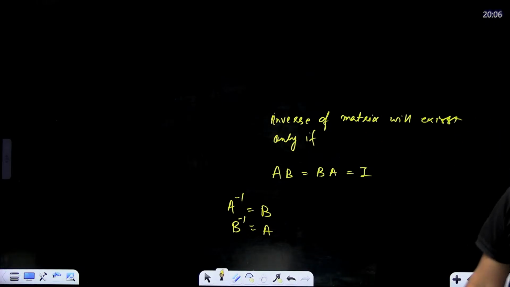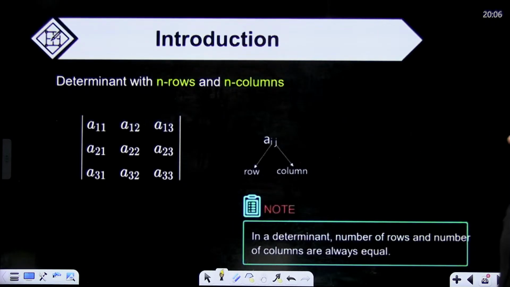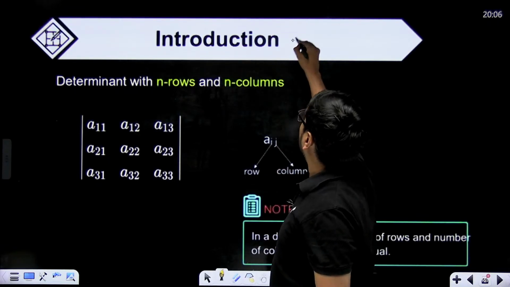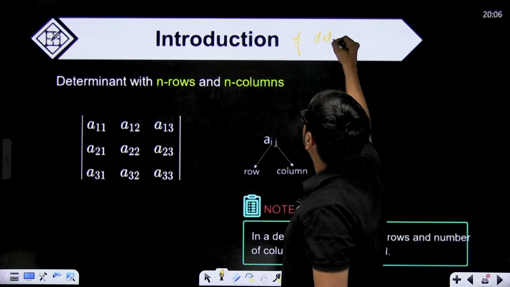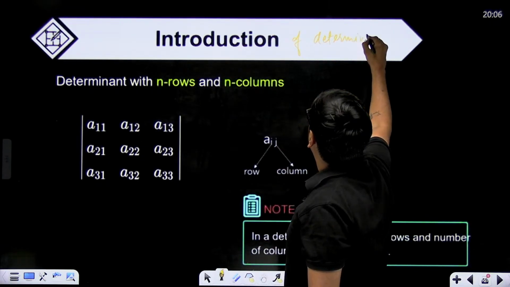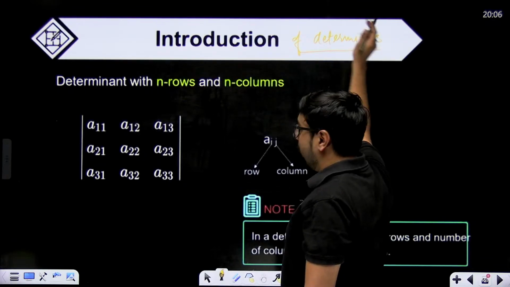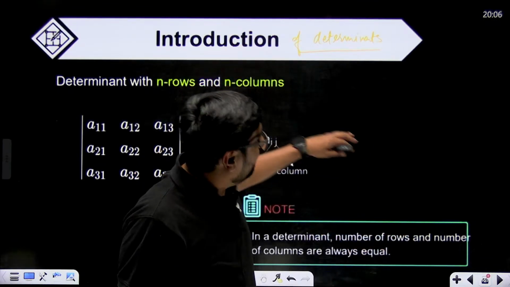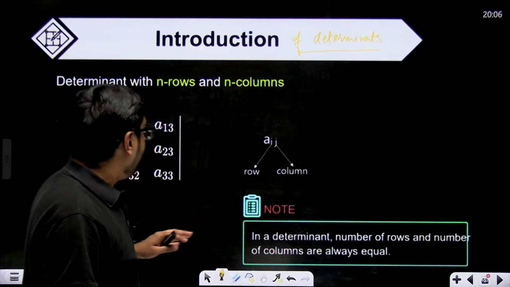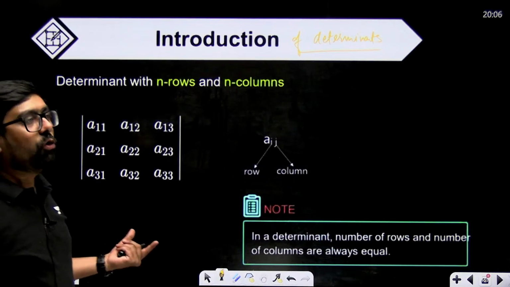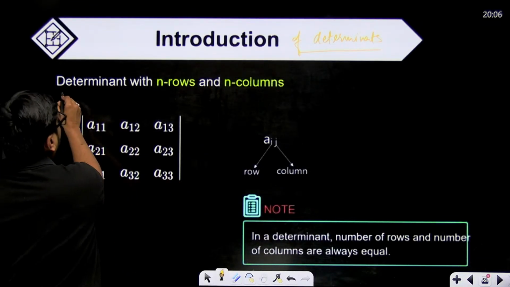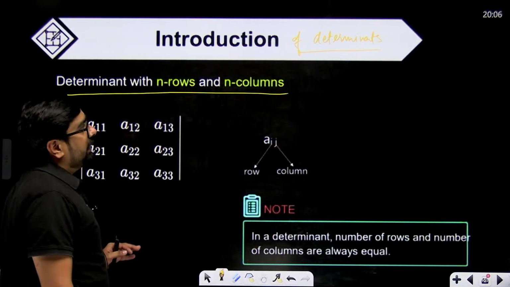Okay, in this case we can say that in matrix chapter only this much part is there. Now we'll come to introduction of determinants, right? Some more part of matrix is there in the determinants chapter. Determinants means value of matrix, and determinants are only defined for square matrix.